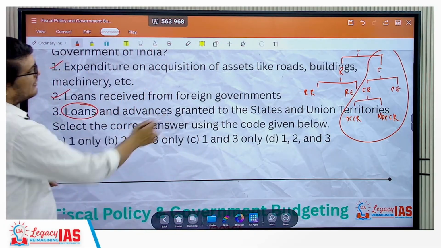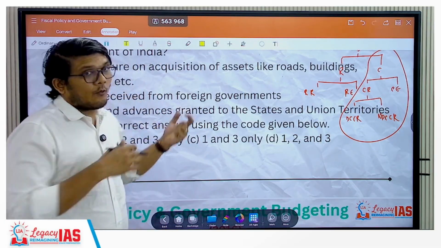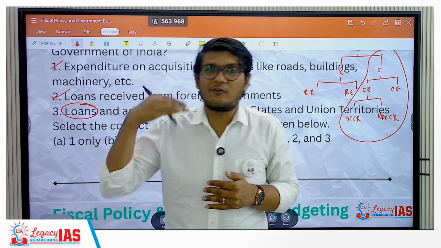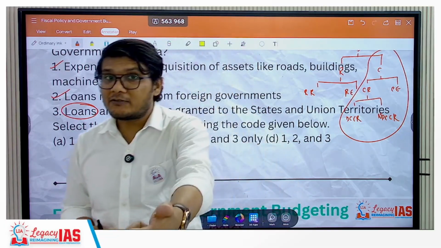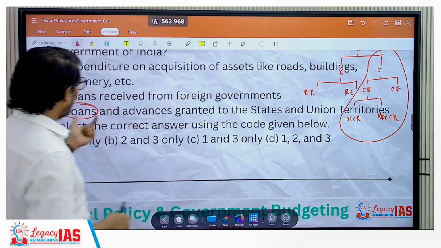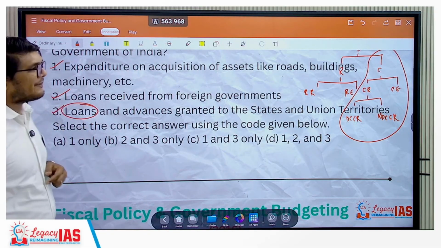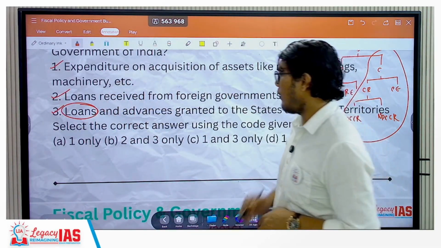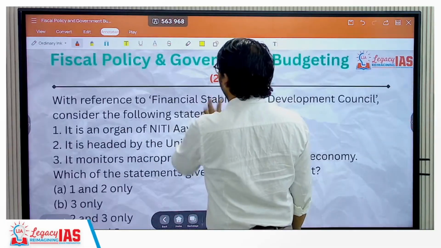So, loans and advances granted to the states and union territories. When you are giving loans, assume that the government is acting as a bank. When the bank gives out loans, that loan acts as an asset for the bank. For the receiver, it will be a liability, but for the giver, it will be an asset. So here, the loan amount will include the principal amount, as a result of which this will also be a part of capital expenditure. Hence, all of 1, 2 and 3 are part of capital expenditure. So the correct answer here would be D, that is 1, 2 and 3.